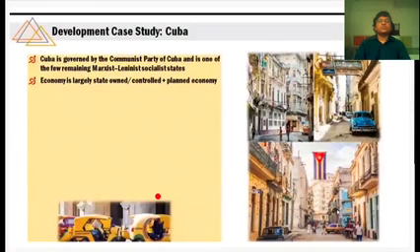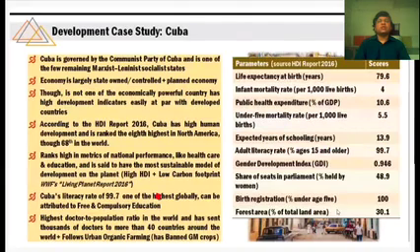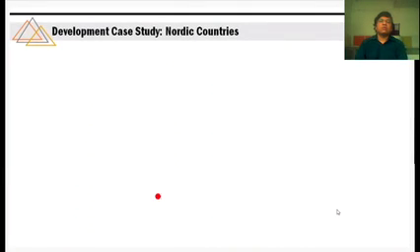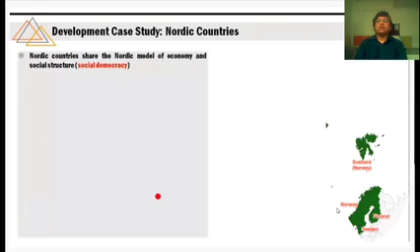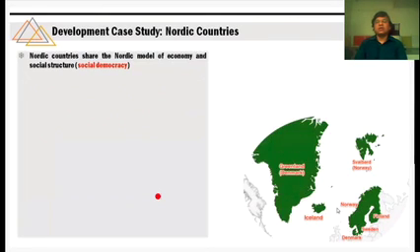Cuba, the next development model we're going to discuss is the Nordic countries model. Already I have told you Nordic countries mean Greenland, Iceland, Norway, Denmark, Sweden, Finland. So these countries are called Nordic countries.